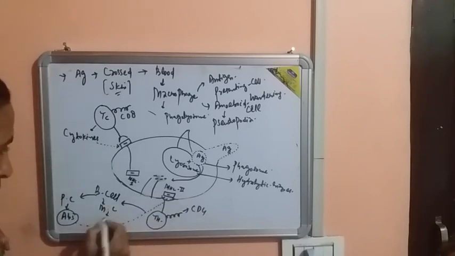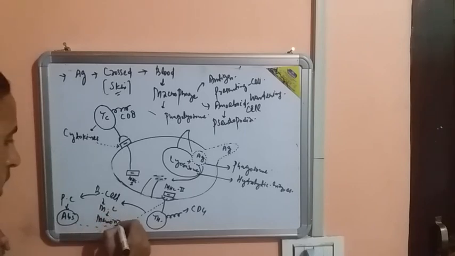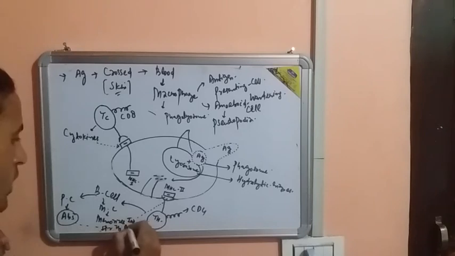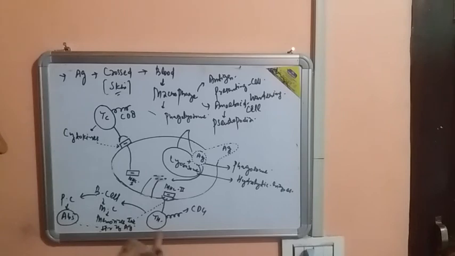Whereas memory cell is very important. Memory cell is basically the cell that memorizes. It basically memorizes the structure of antigen, so that if the same kind of antigen again enters into the blood, this time it should be eliminated at a quick rate.